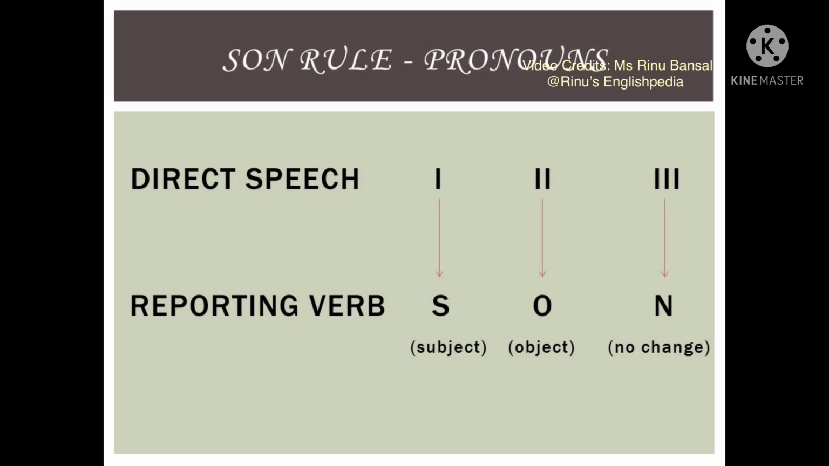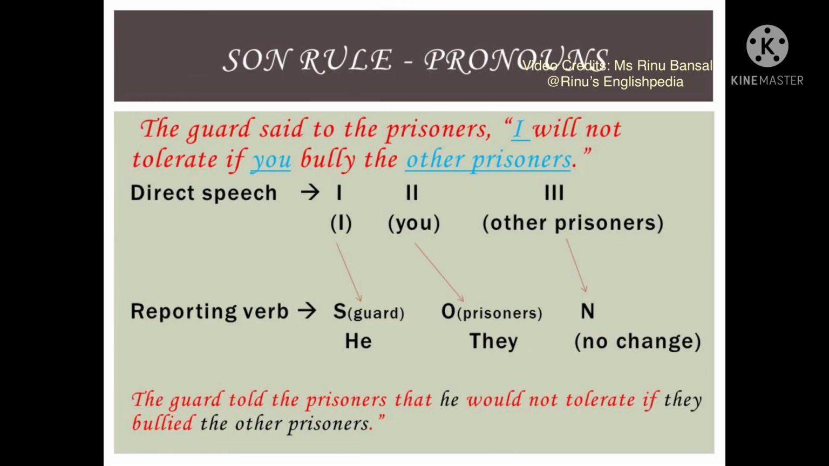When we have the first person in the direct speech, then the first person pronoun will be changed according to the subject of the reporting verb. If we have a second person pronoun in the direct speech, then it will be changed according to the object of the reporting verb. However, if there is a third person pronoun used in the direct speech, then there will be no change. Let us now understand this rule with an example.